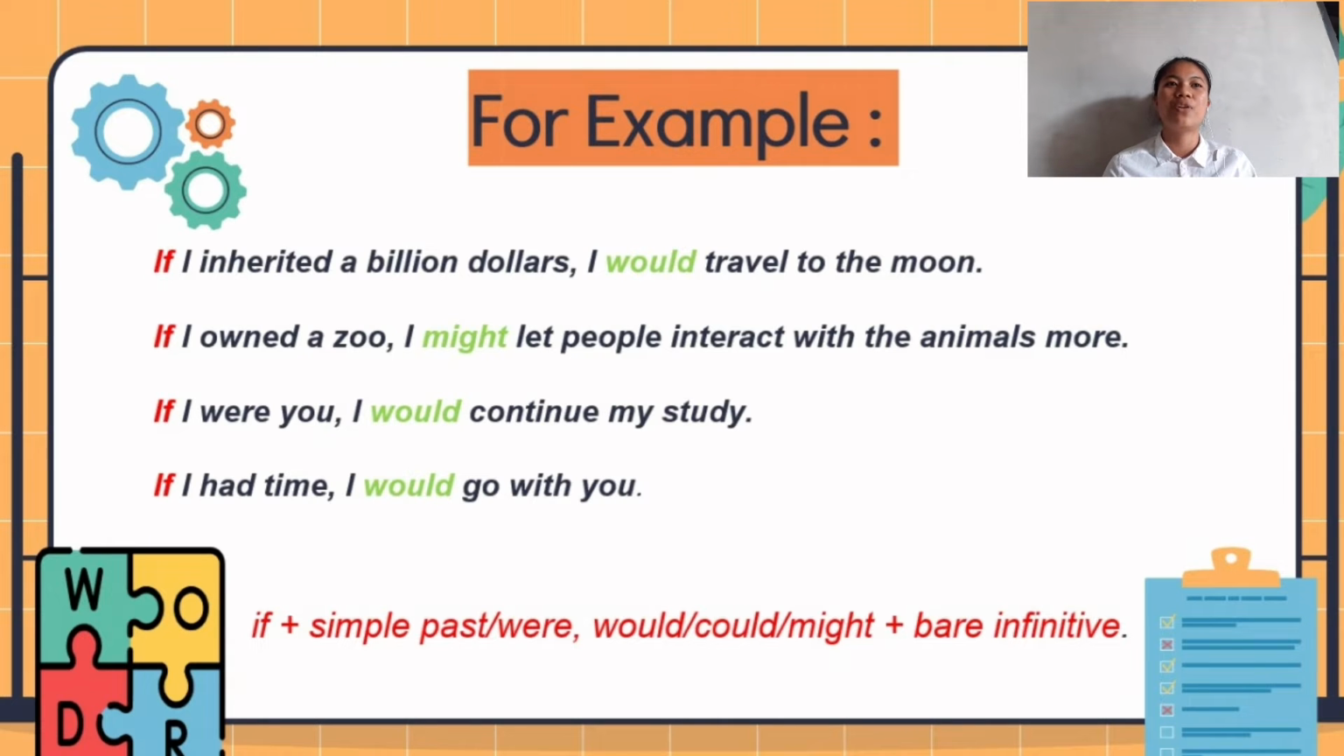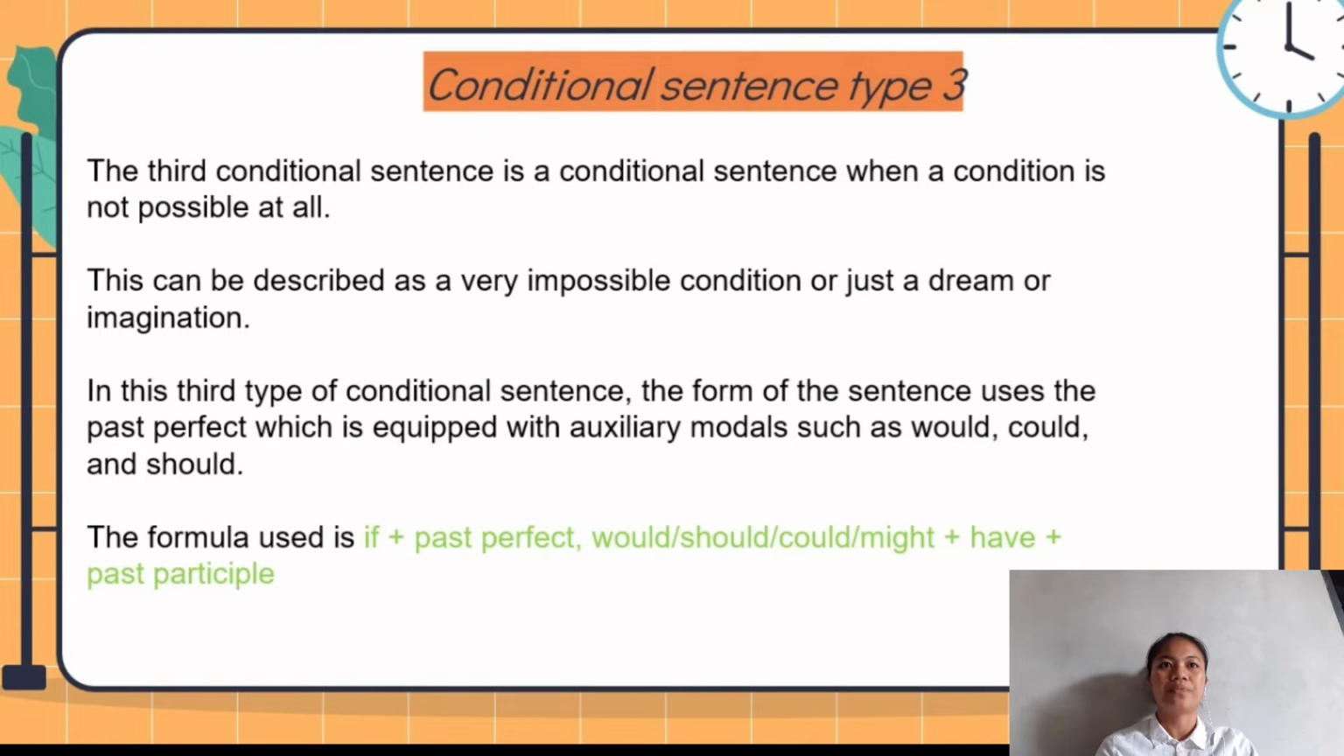And then if you want to write a sentence, you make a sentence of conditional sentence type 2. You can use the pattern if plus simple past or were, could, would, might, and bare infinitive. Bare infinitive here means verb 1. Next, conditional sentence type 3.